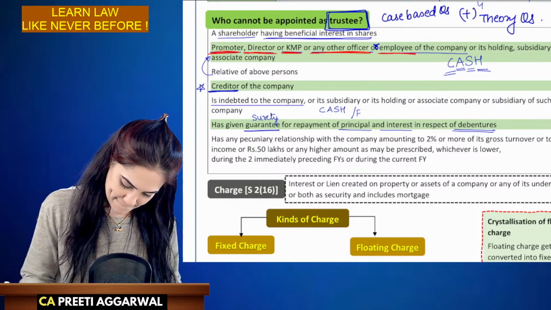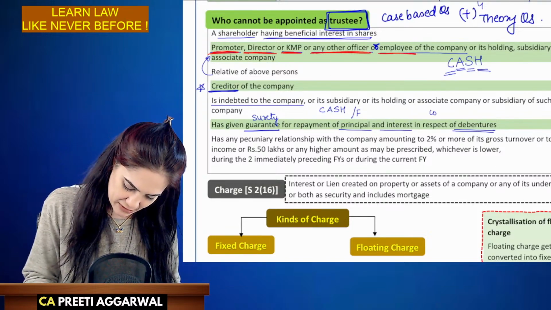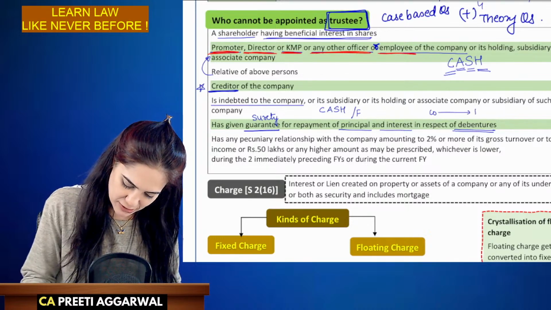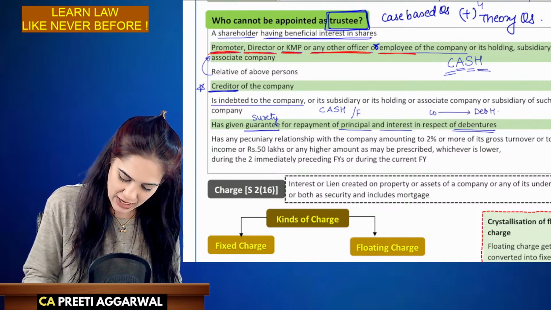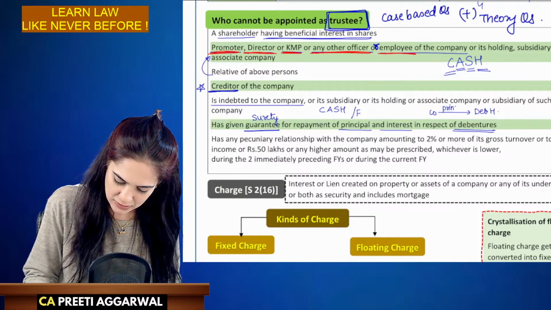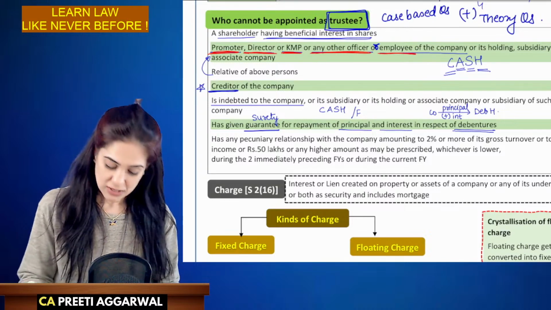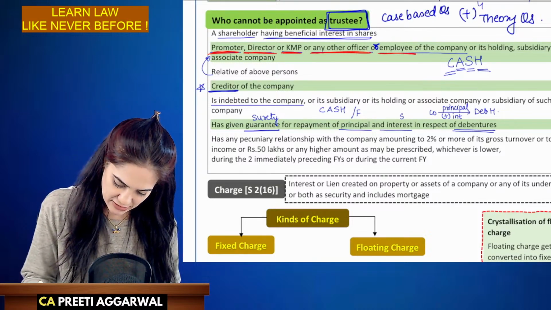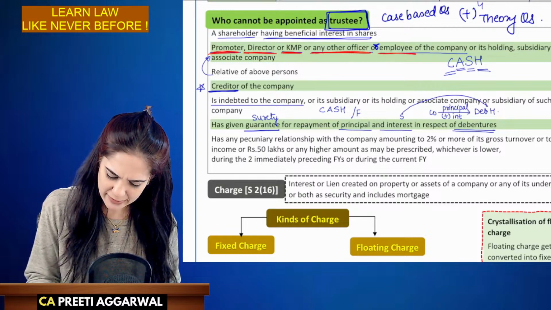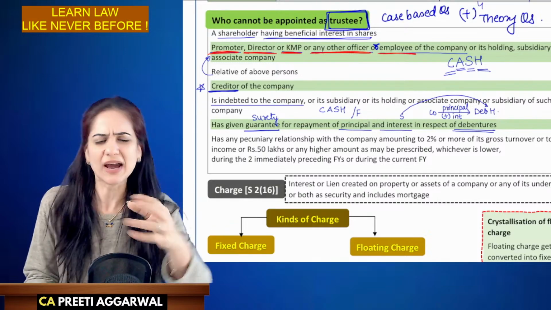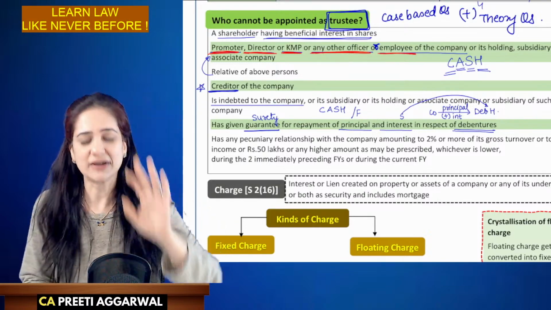Now, the company has promised the debenture holders that I will pay your principal amount along with interest. I will pay your principal along with interest. S has given guarantee to the debenture holders. Arey, don't worry, debenture holders, company will pay. I am there now. I give guarantee.